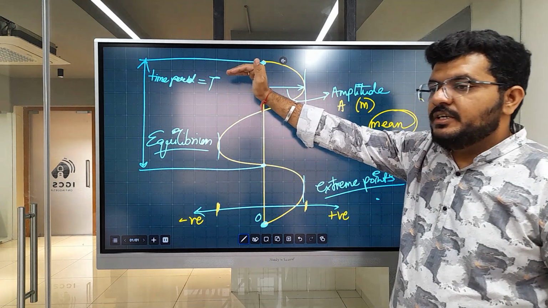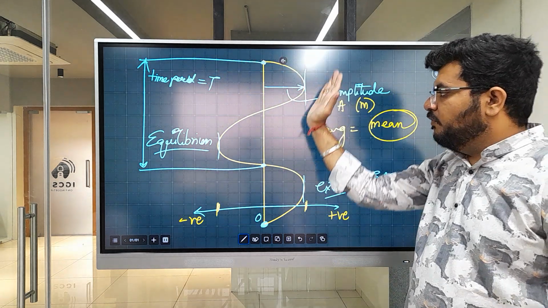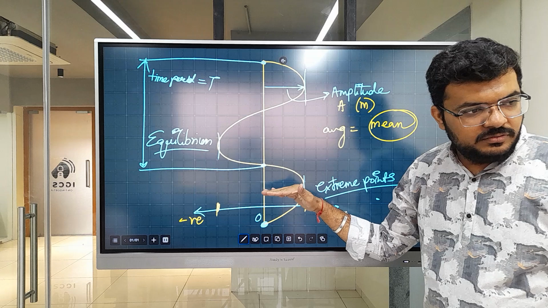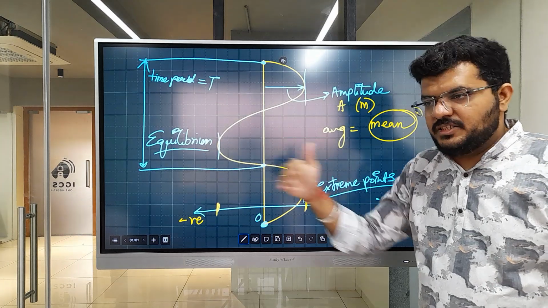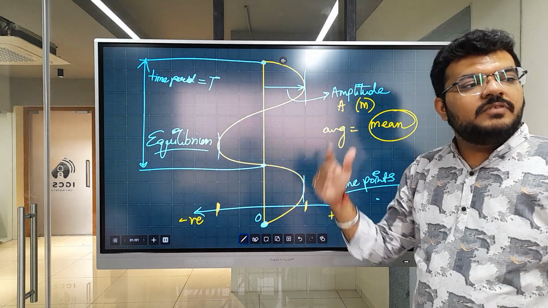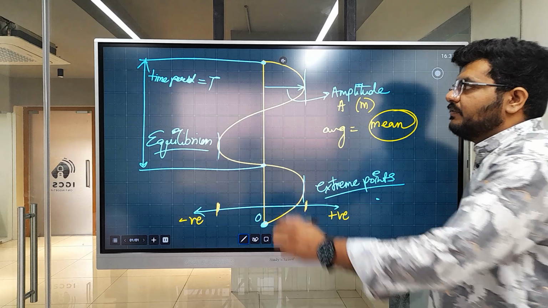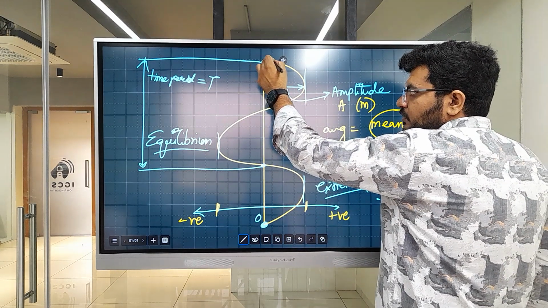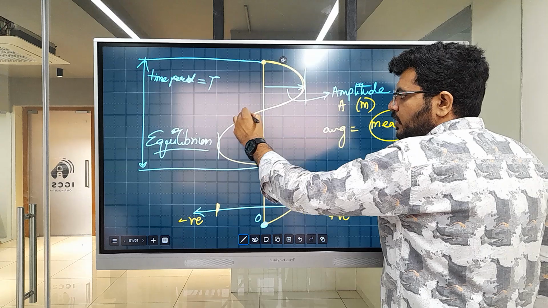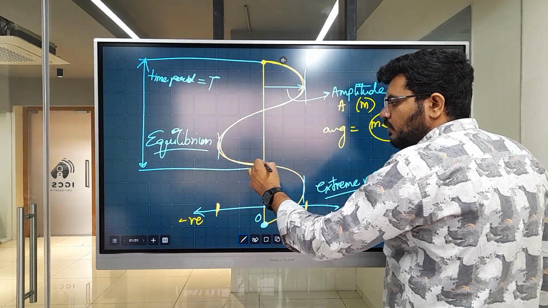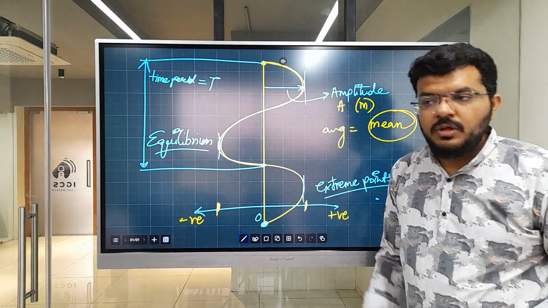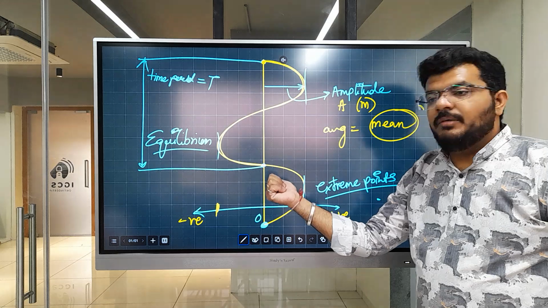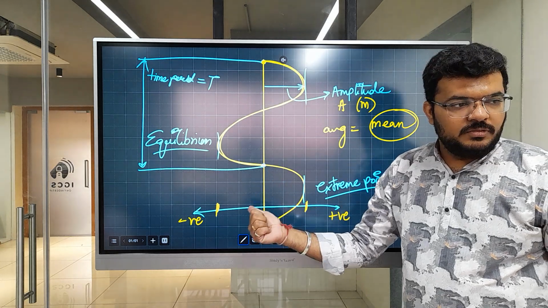Time period is the time taken by one complete wave to pass. But what is one complete wave? One complete wave is the distance between the starting of the first disturbance going from crest to trough, or from one extreme position to the other extreme position and coming back to the original position.